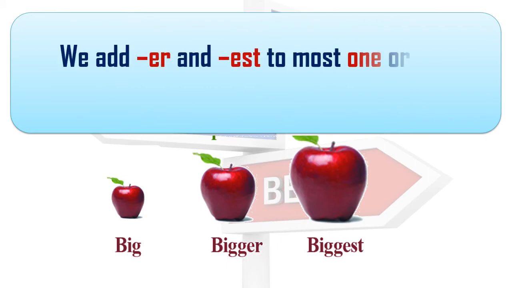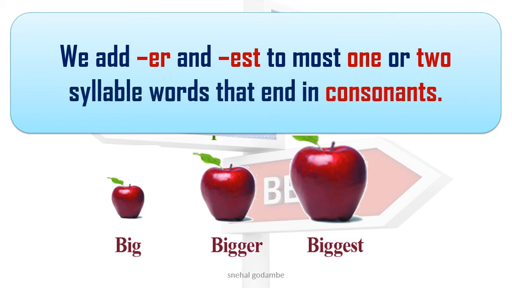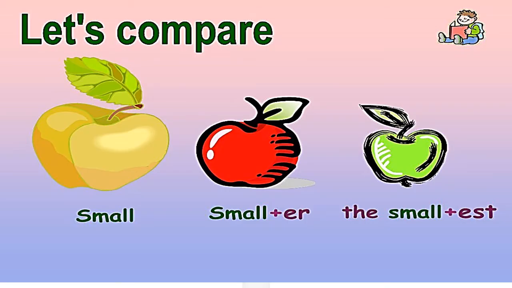Now we will learn some rules about these degrees. We add ER and EST to most one or two syllable words that end in consonants. Vowels and consonants you have all learned. A, E, I, O, U are the five vowels and the rest of the letters are consonants. So here you can see G is a consonant. So we add ER in the comparative and we add est in the superlative form. See here, small, smaller, smallest.